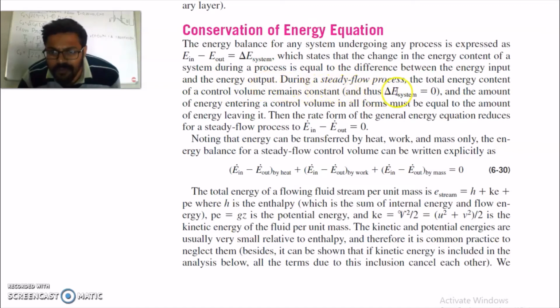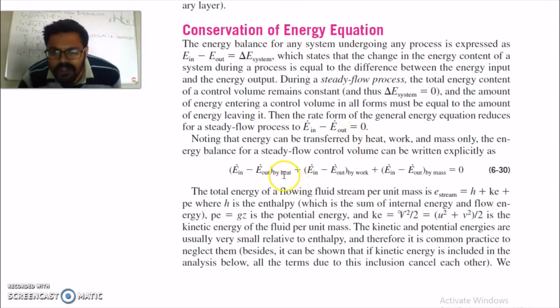During a steady flow process, the total energy content of a control volume remains constant and delta E system is 0. And the amount of energy entering the control volume in all forms must be equal to the amount of energy leaving it. Then the rate form of energy equation reduces, for steady flow process, to energy rate in minus energy rate out is equal to 0.